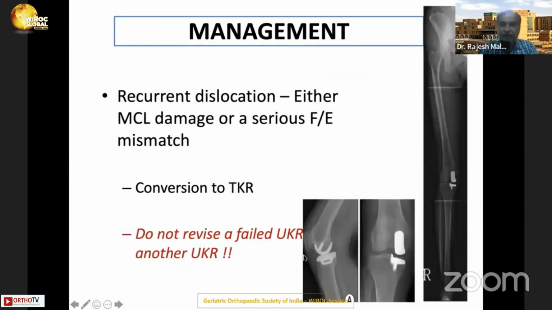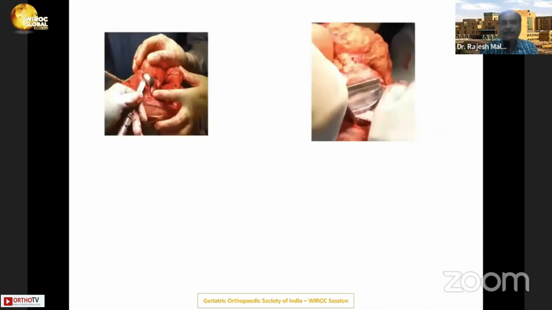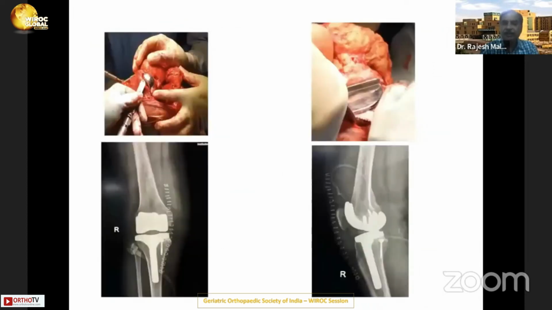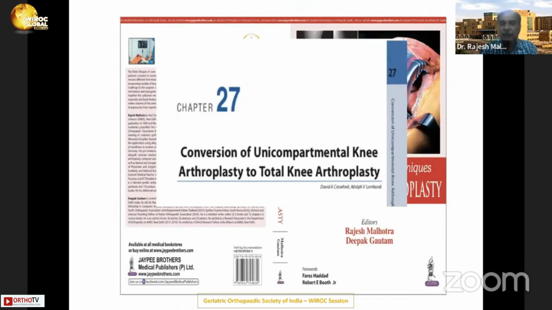Recurrent dislocation is most commonly because of MCL damage or a serious flexion extension mismatch and must be converted to a TKR. And you should not revise a failed UKR to another UKR. And if at all you need to revise, this is an intraoperative picture. It's not that big a problem. And this is the chapter on the revision of unicompartmental knee to total knee in my book.